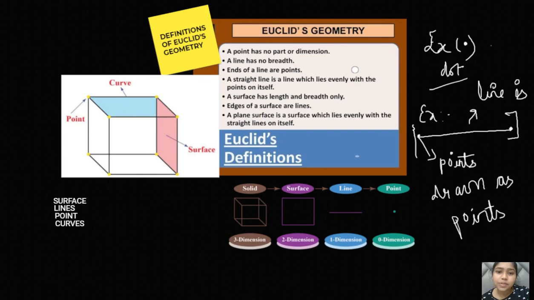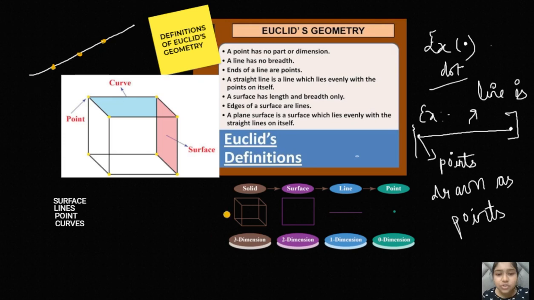The fourth is: a straight line is a line which lies evenly with the points on itself. Basically this is a straight line, and it means that there are certain points on the straight line which are in line form. Like I told you in linear equations in one variable, when we plot a graph we get two or three points on a line, and when we join these points we get a single line. This is what he meant by his fourth definition, that a straight line is a line which lies evenly with the points on itself.